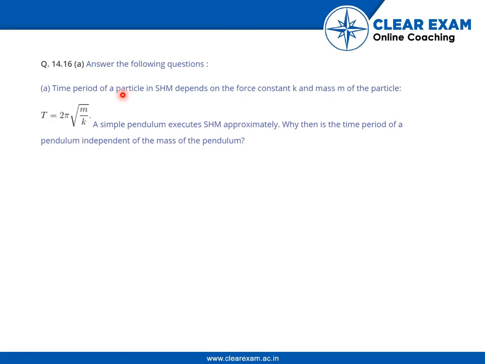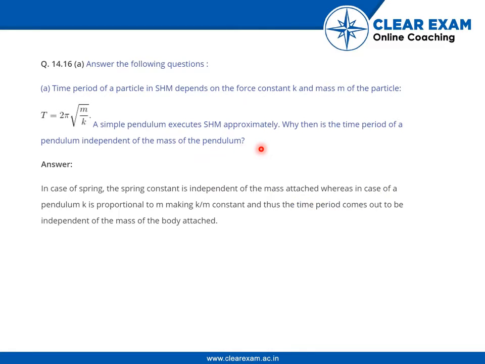The time period of a particle in SHM depends on the force constant K and mass m of the particle. The time period is given as 2 pi root over m by k. A simple pendulum executes SHM approximately. Why then is the time period of a pendulum independent of the mass of the pendulum? In case of spring, the spring constant is independent of the mass attached, whereas in case of a pendulum K is proportional to m, making K by m constant, and thus the time period comes out to be independent of the mass of the body attached.